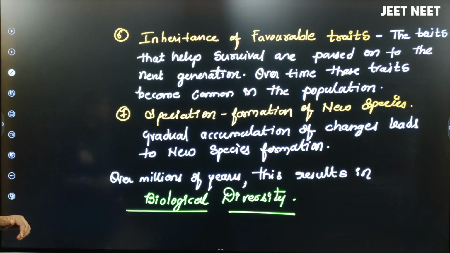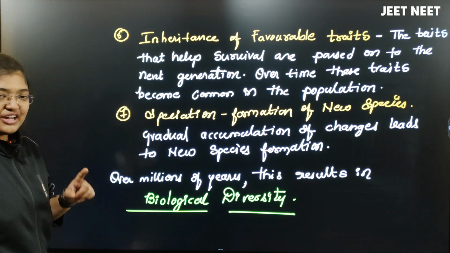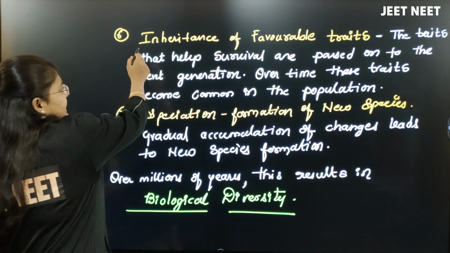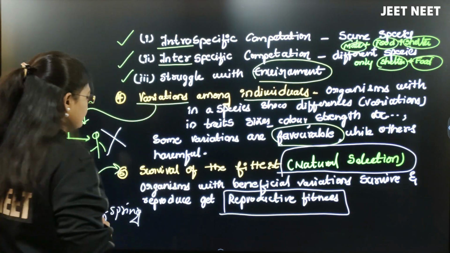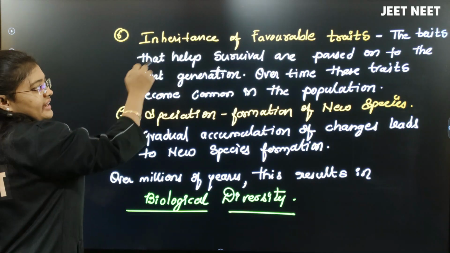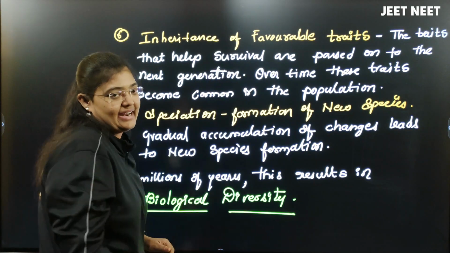So look at here, the next thing: the organism which gets the reproductive fitness gets the capability of inheritance of favorable characters.